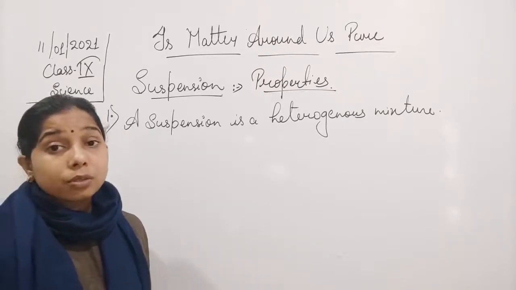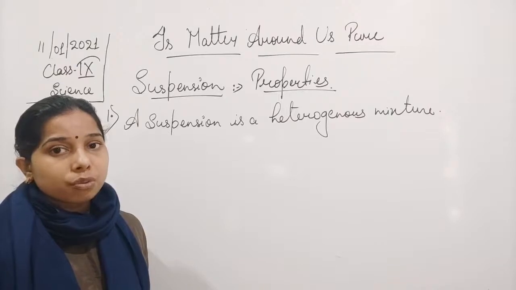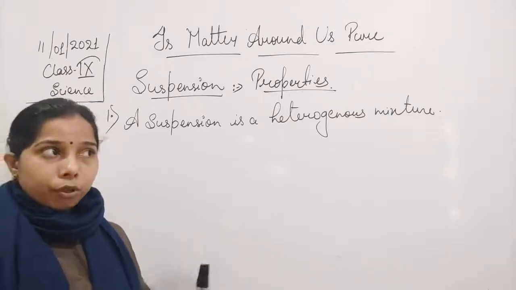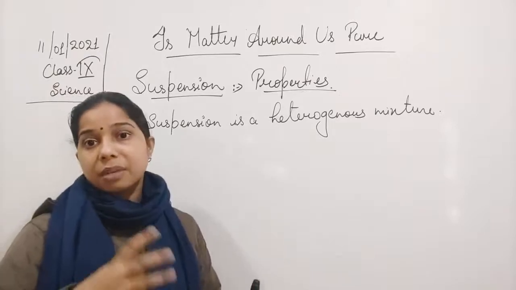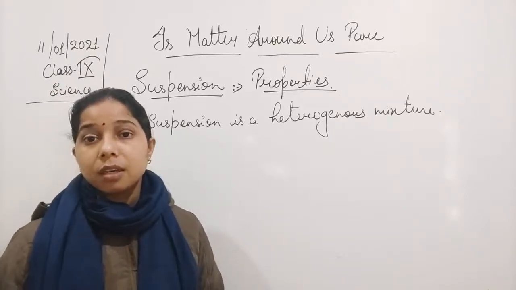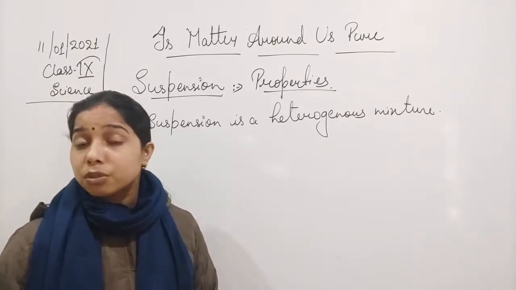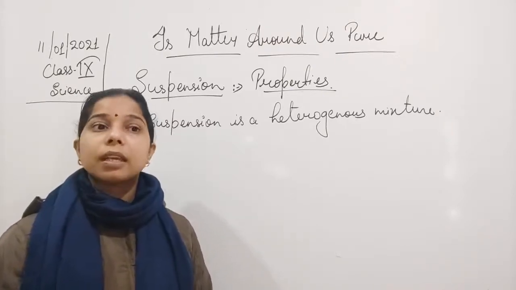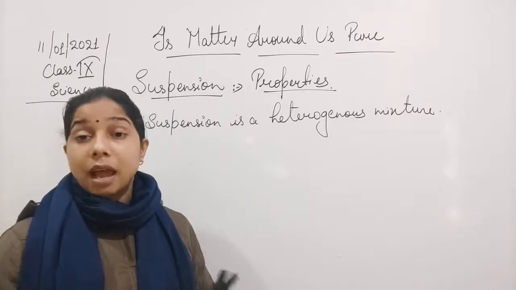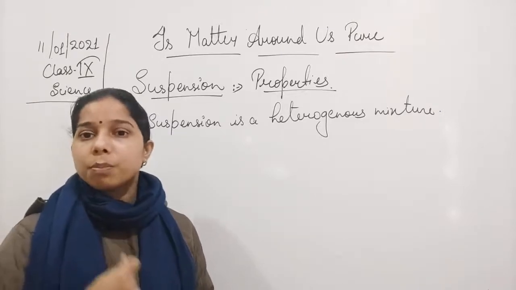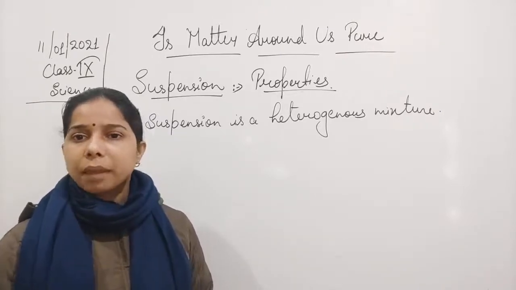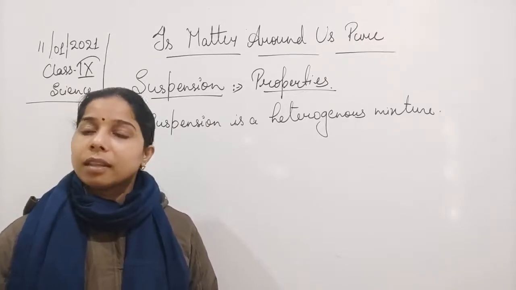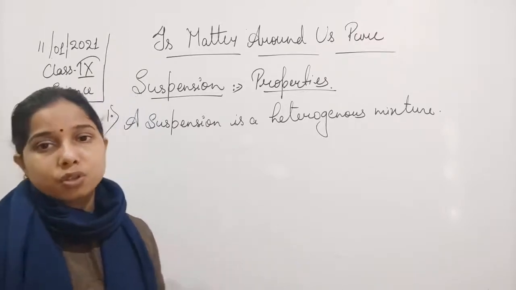But you have seen in case of the sugar and the salt solution, student, when we were talking about the true solution, if you look at the solution after mixing the salt and the sugar in it, you will not be able to find the sugar or the salt in the water. So you will say that it is properly mixed. And even when you take a spoon of water from any part of the glass, you will find that it consists of salt or sugar in it.